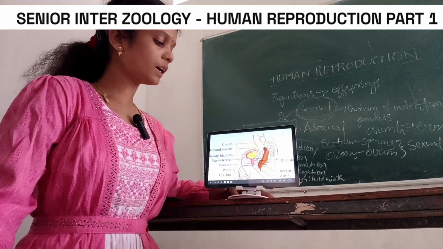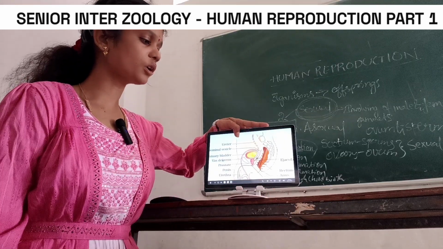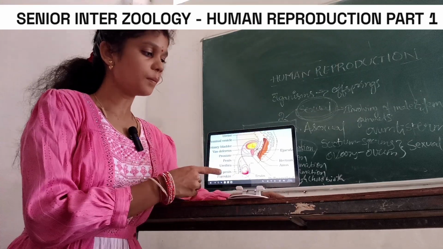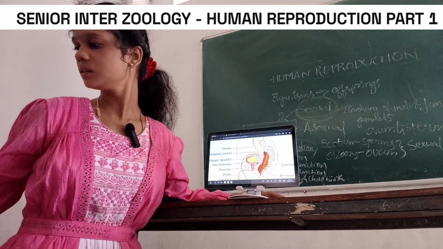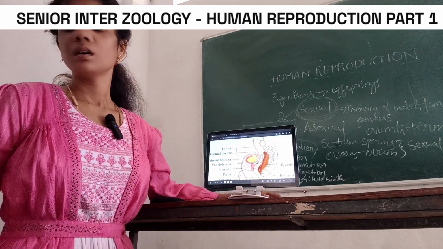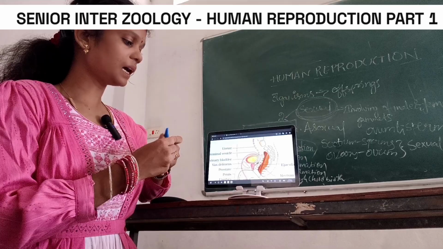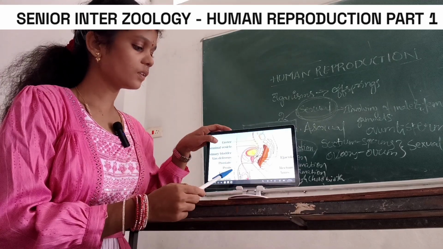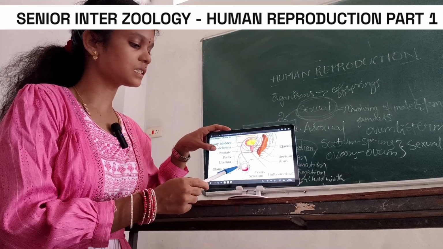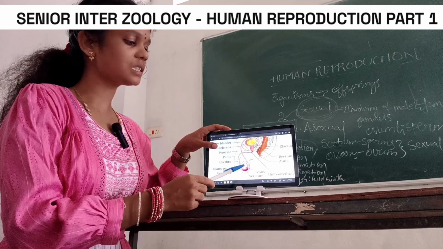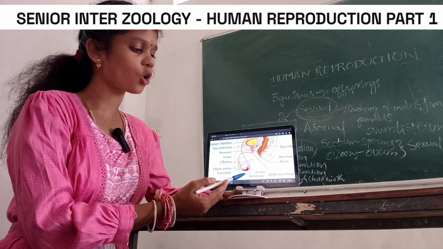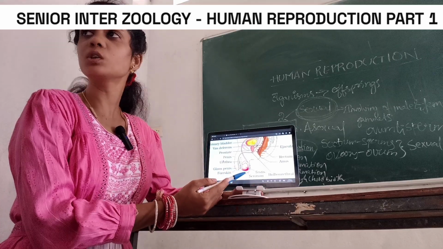Okay, now let's discuss the male reproductive system. Here, this is the testis and this is the penis. The testis is covered with a layer called the scrotum, the outermost layer.